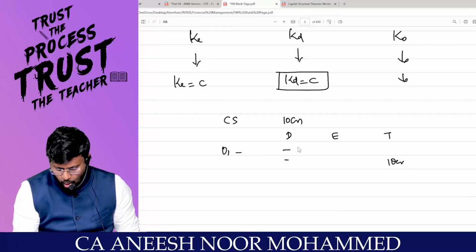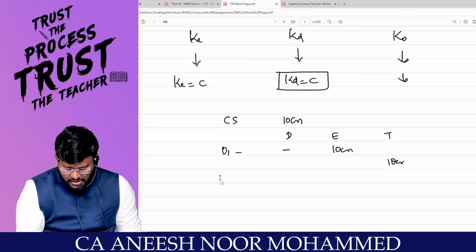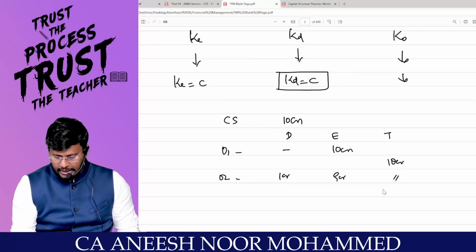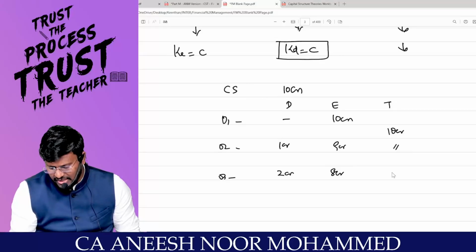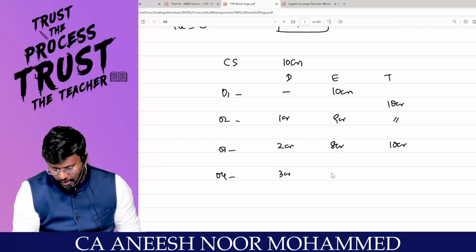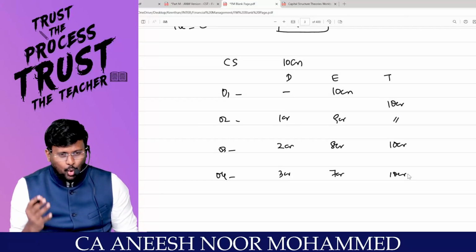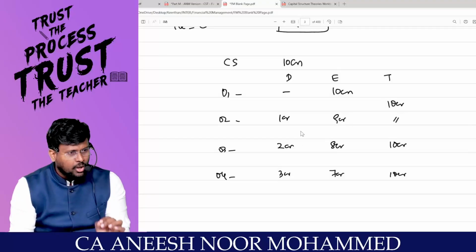10 crore. You can have 0 debt and you can have 10 crore as equity. My dear lovable students, in option number 2, you can have 1 crore as debt and 9 crore as equity. You can have option number 3, 2 crore as debt and 8 crore as equity. Total comes to 10 crore. Able to appreciate. In option number 4, you can have 3 crore and 7 crore and the total will be 10 crore.